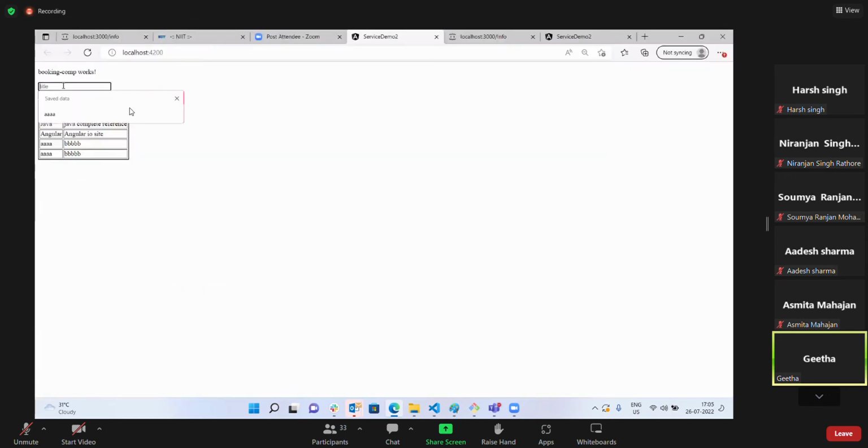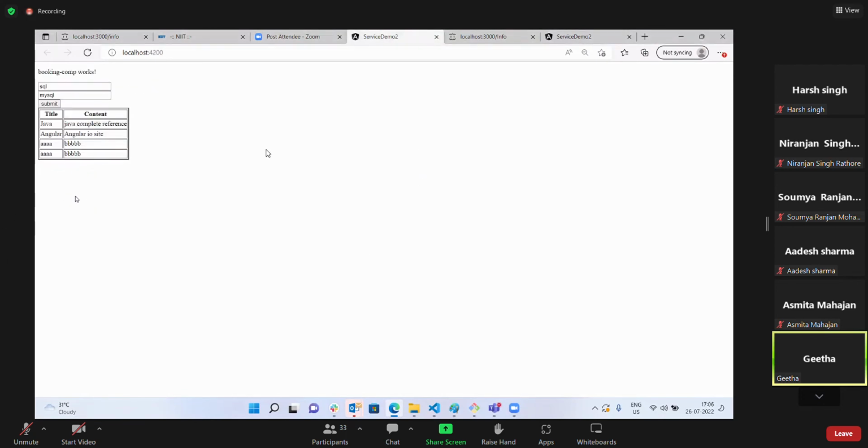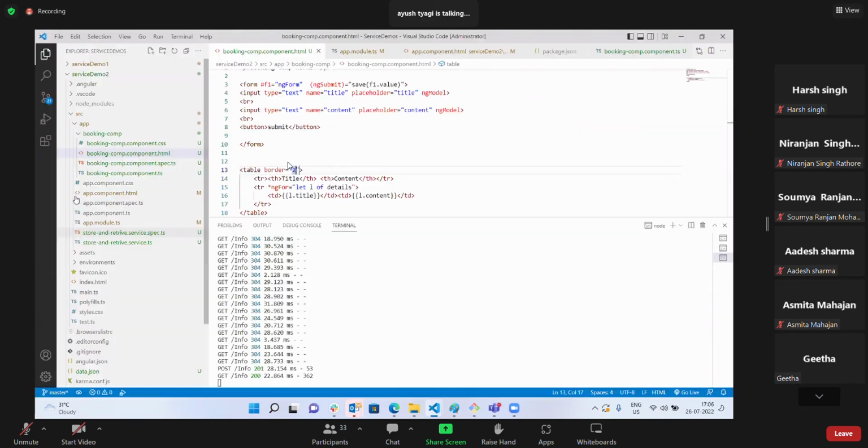Okay. Let me give SQL now, and let me give my SQL now. And submit. Is it not adding? My table is not updating. Let me check my JSON file. It is adding, but why is it not reflecting here?